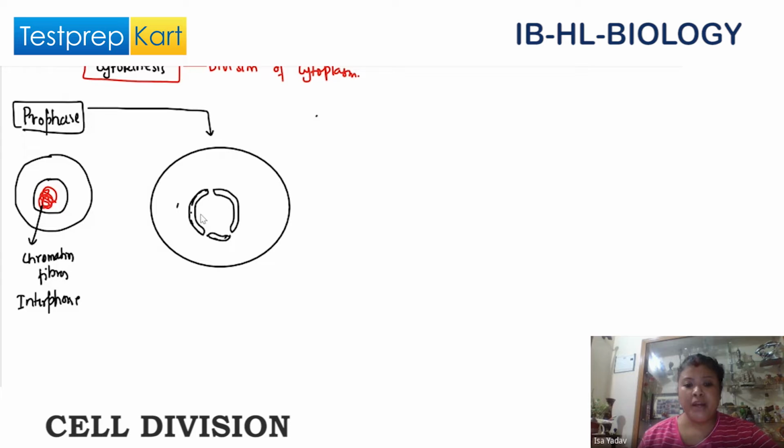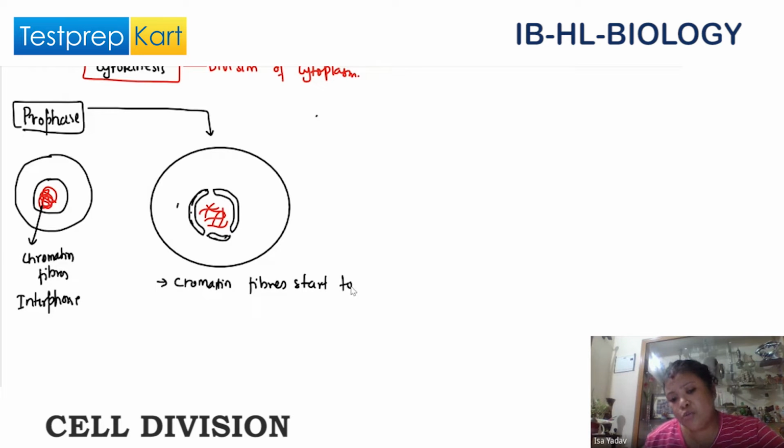You will find that the chromosomes have started to condense. Condense means they are becoming thicker. So I'll write here point number one: the chromatin fibers start to condense.